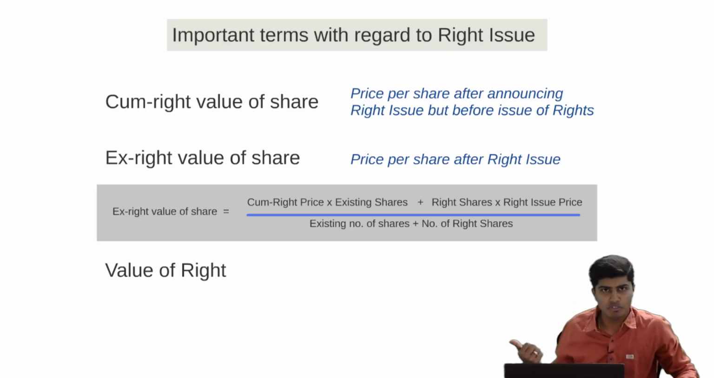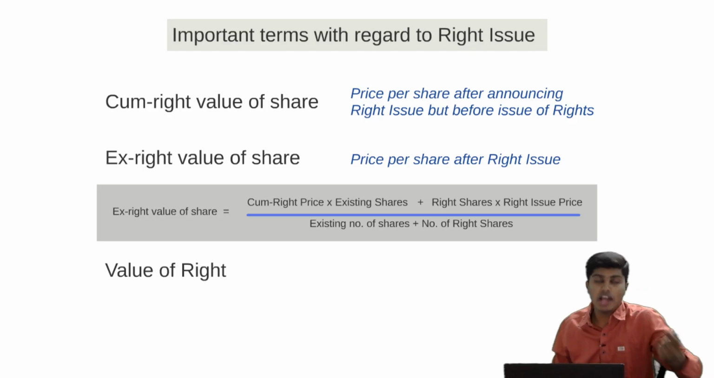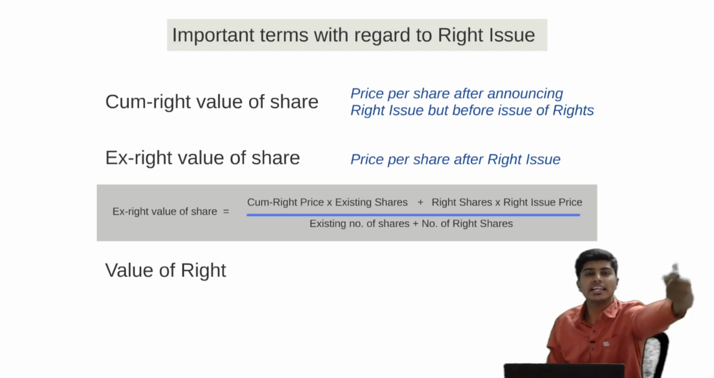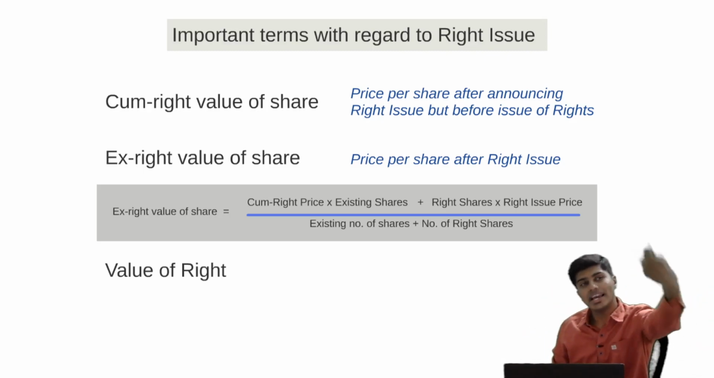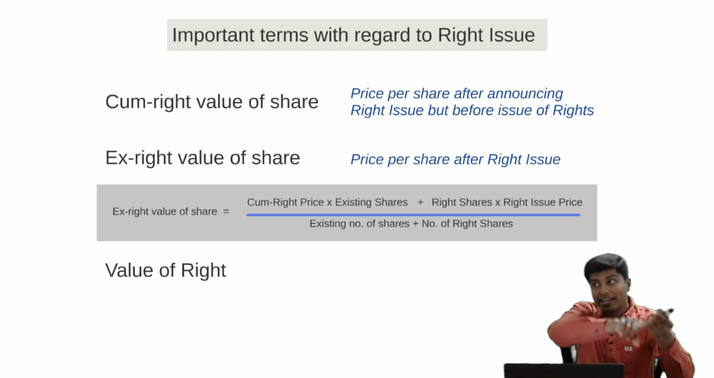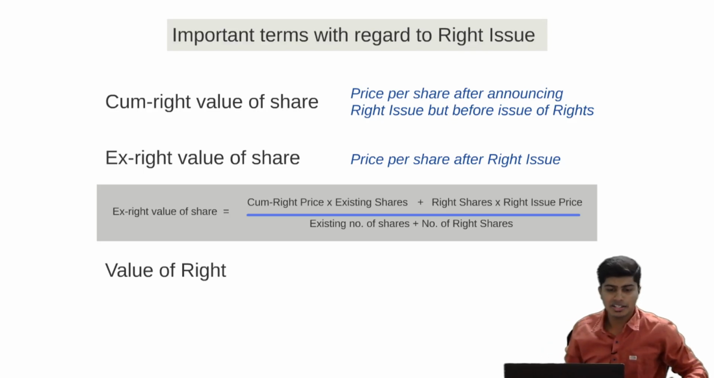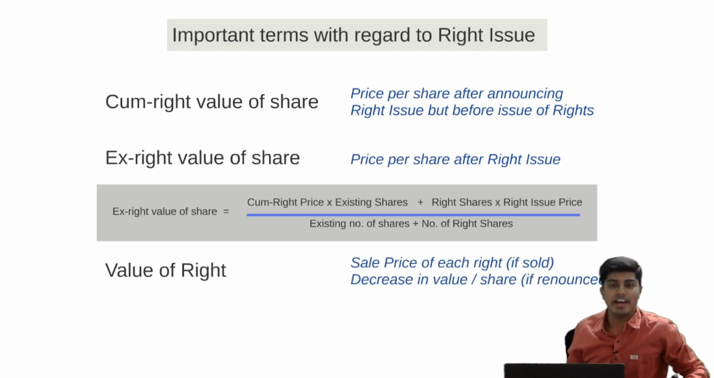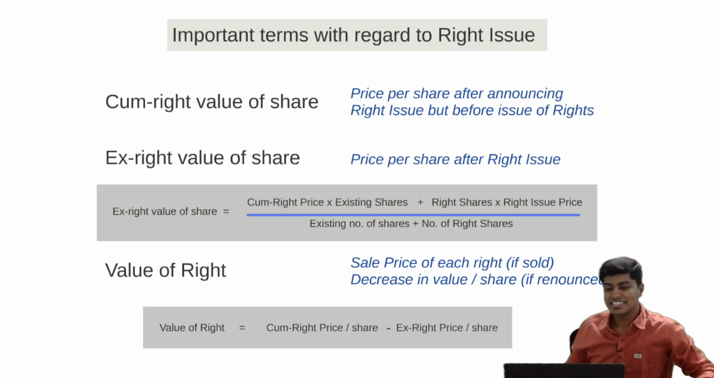I will show this to you with the help of an example. For now, all you need to notice is that the value of the right is the value which I'll receive for selling the right. Now, when I sell the right to somebody else, I'm not selling the share. I'm only selling the right to buy the share. So if I sell it to person A, he gives me money for buying the right. Using that right, he buys the share of the company, and should pay money to the company also. Got it? So value of right is cum-right value minus ex-right value. So this is the sale price of each right if sold, or this is the decrease in the value per share. Like I mentioned, cum-right value minus ex-right value.